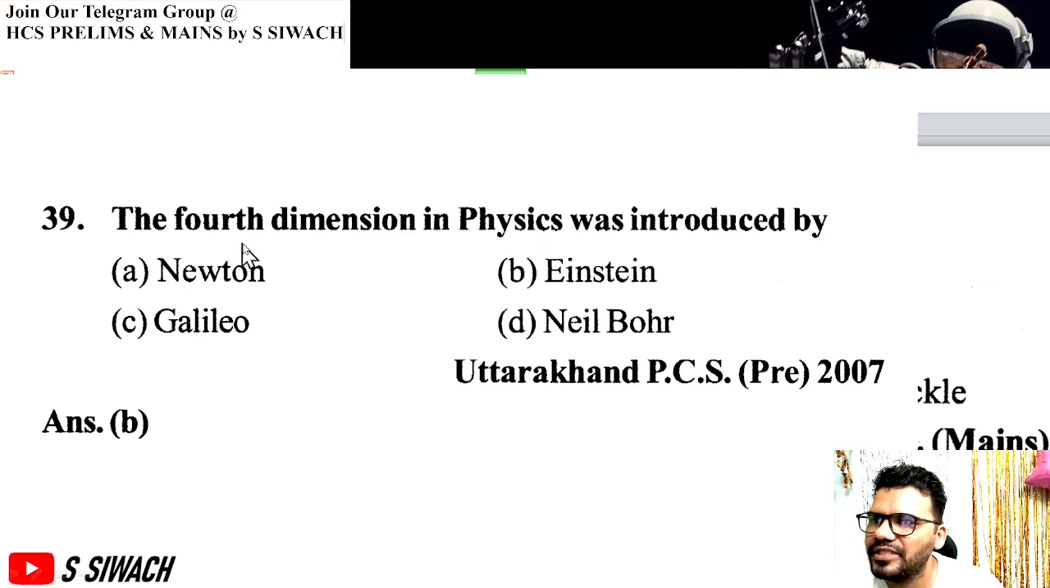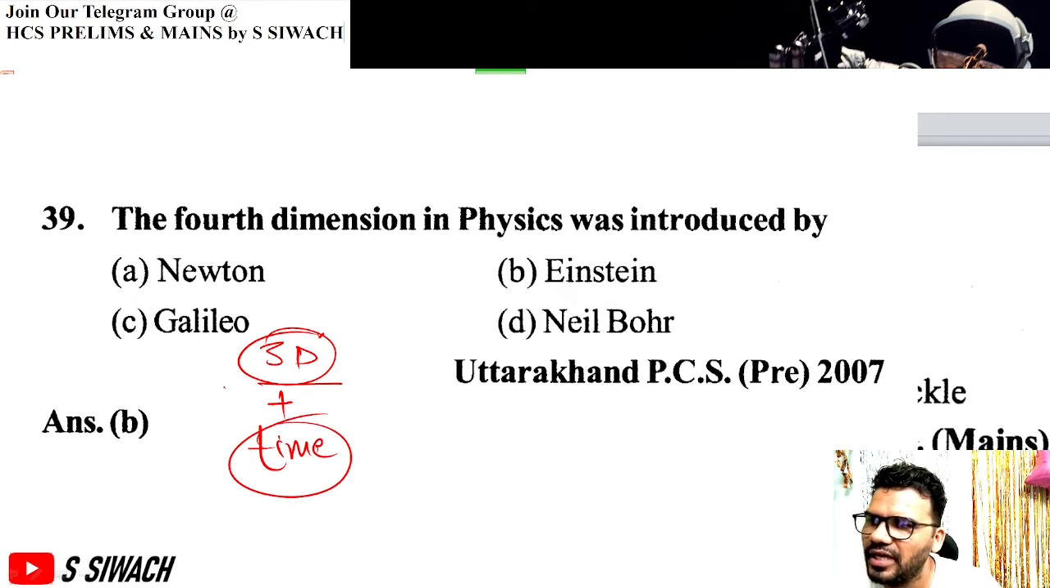The fourth dimension in physics was introduced by? Before Einstein, we used to think there are only three dimensions: front, side and top. But when Einstein gave the theory of relativity, we realized that time is another dimension we live in. Space and time are not separated. Space and time are dependent on each other. So, the fourth dimension in physics was introduced by Einstein.